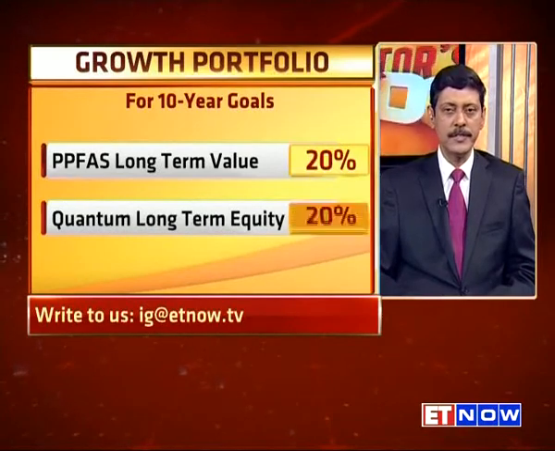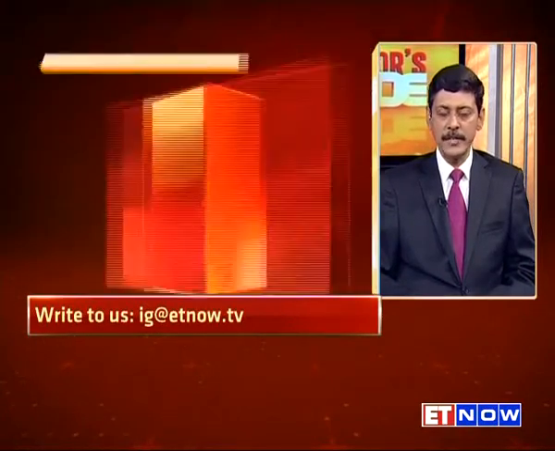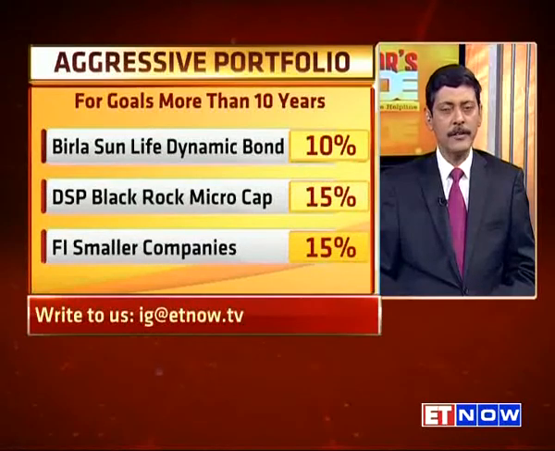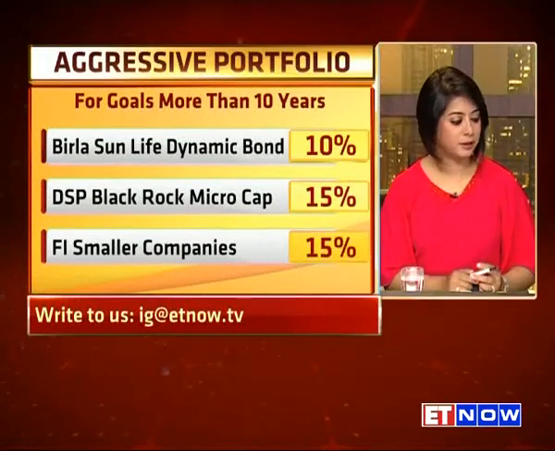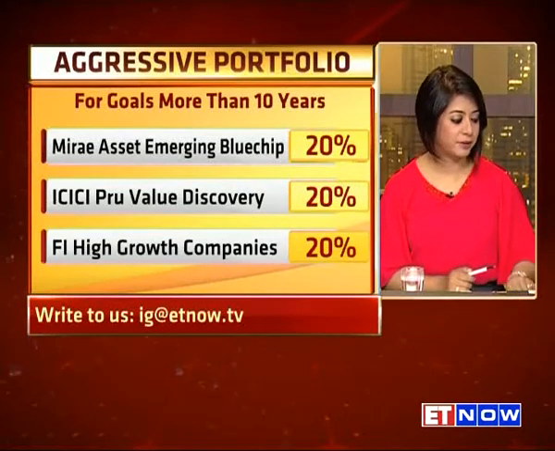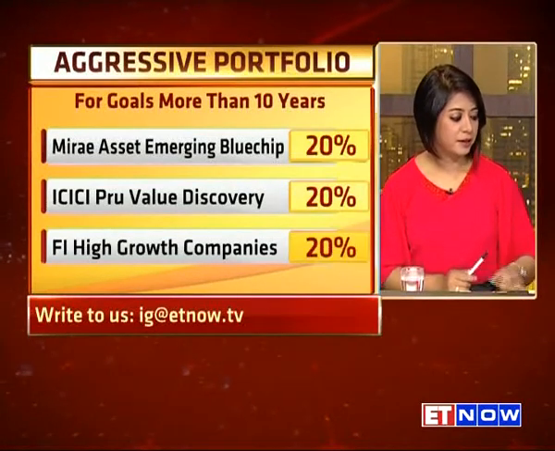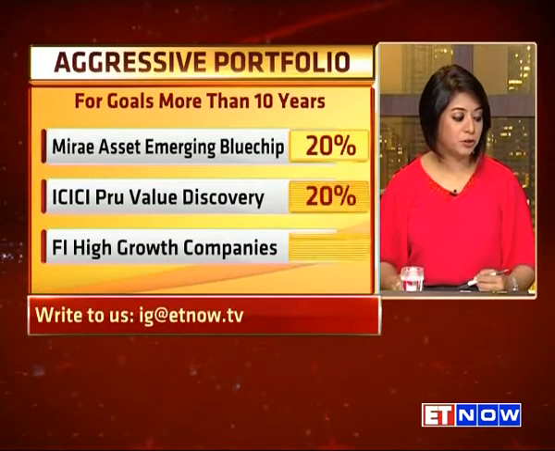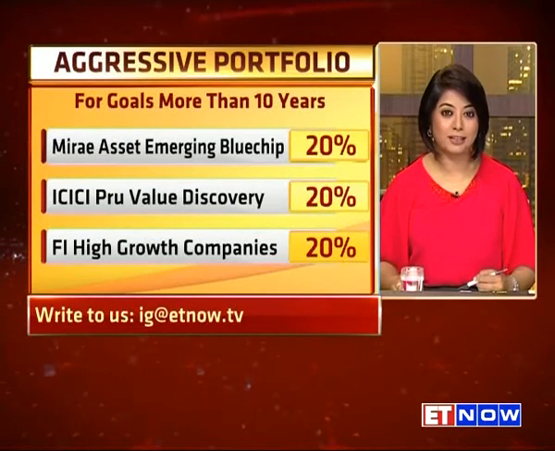Do a review every 3 years, maybe watch our program once again for an update on that, and that's all that is needed. There is just one question. The second goal that he has is wanting to buy a second car in about 5 years' time for 25 lakh rupees. And he wants to also put a down payment down on a second home.